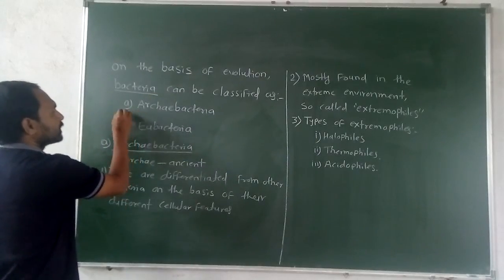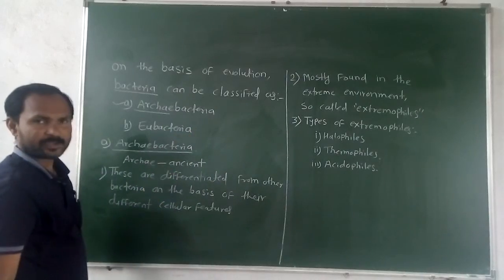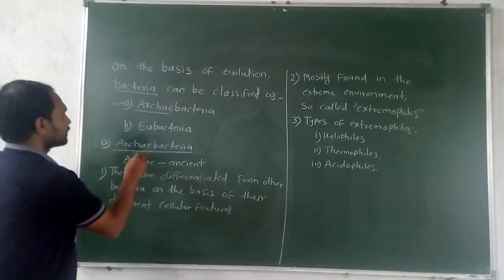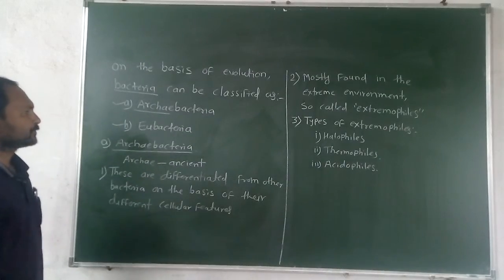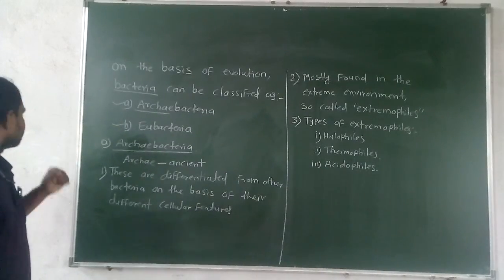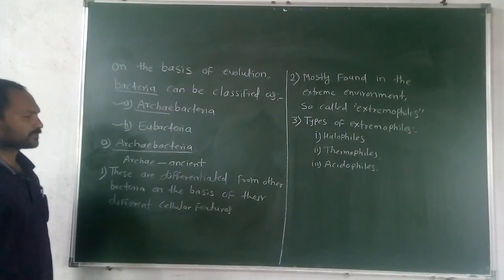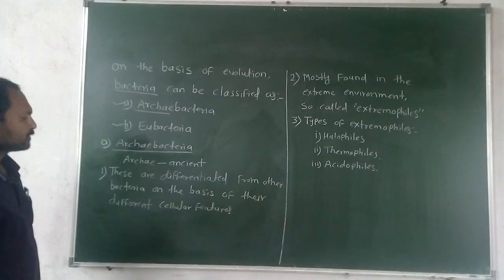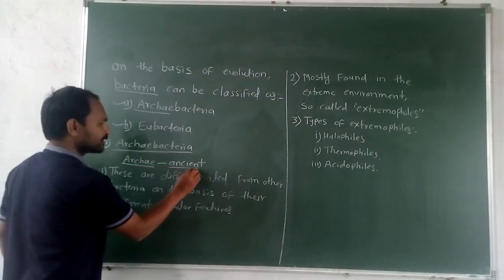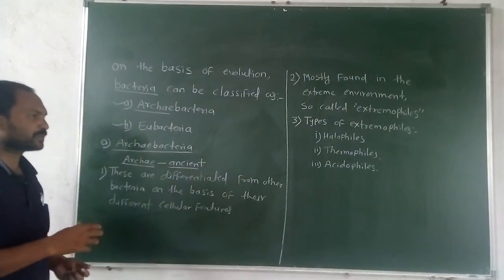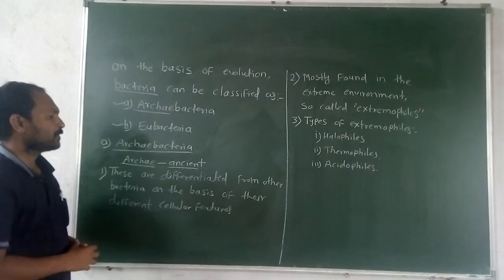The first group is Archaebacteria, and the second one is the Eubacteria. Archaebacteria and Eubacteria. In that, first of all, the Archaebacteria. Archaebacteria means what? Archaea means ancient time. In ancient time there was an evolution of bacteria. It was the first time there was a formation of bacteria.